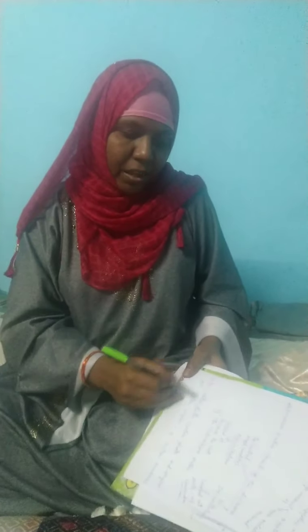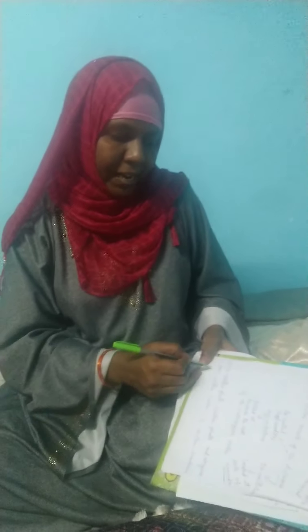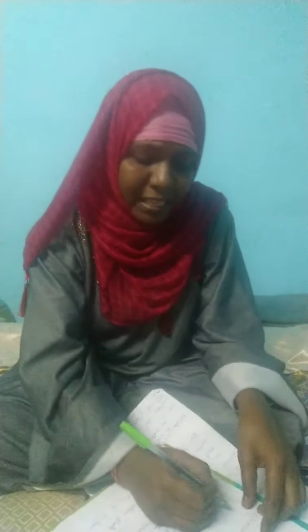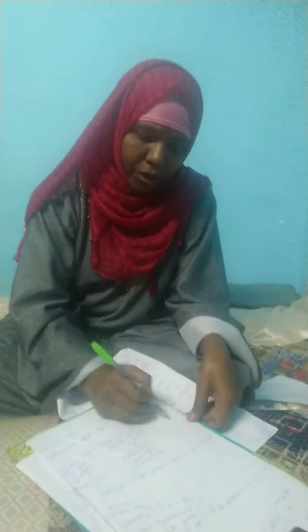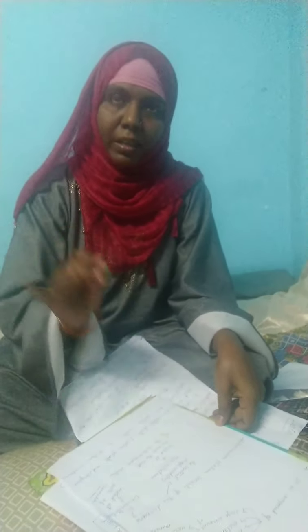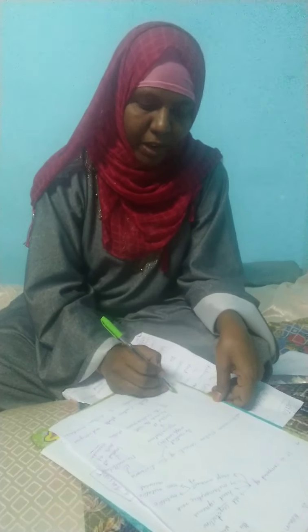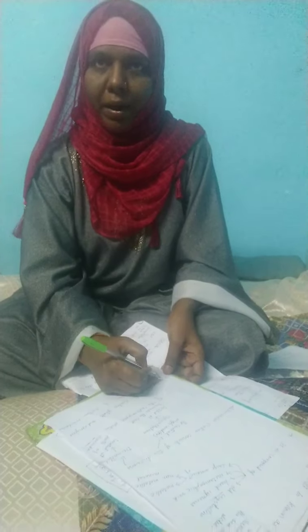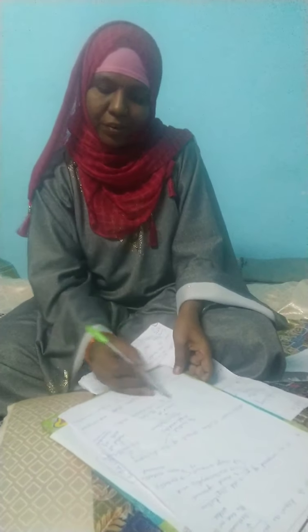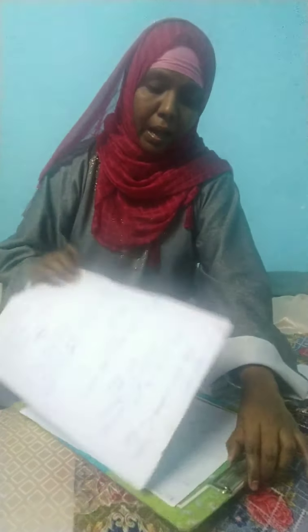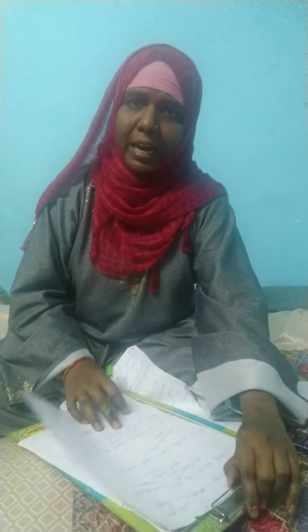When you come to the next, the Western Ghats, the Eastern Ghats and the Nilgiris form the western, eastern and southern boundaries. You can see that India has three parts. Here you have the Eastern Ghats, here the Western Ghats, and these two join at the Nilgiris, which is the south part. So the Western Ghats, Eastern Ghats and Nilgiris are formed in the western, eastern and southern boundaries. Okay students, up to here I hope you are understanding.